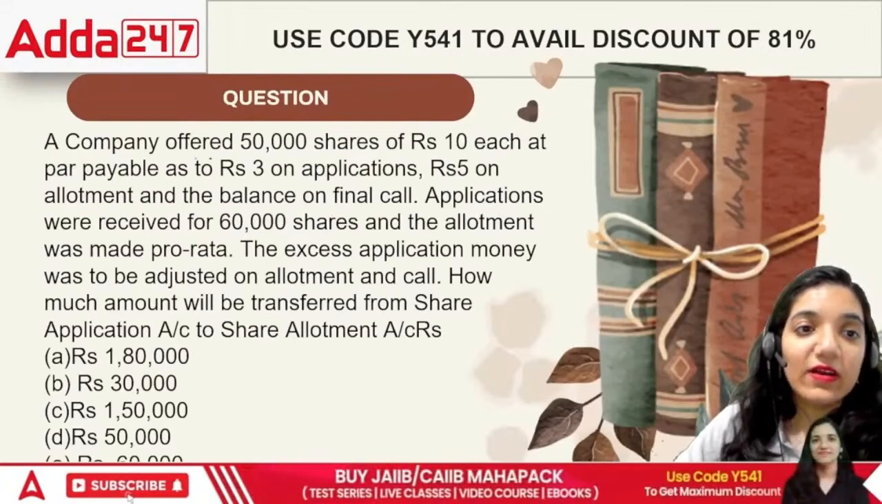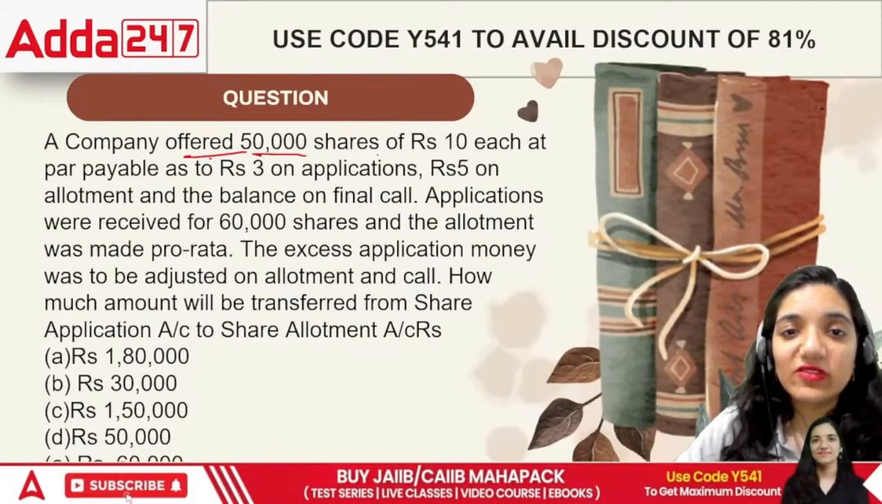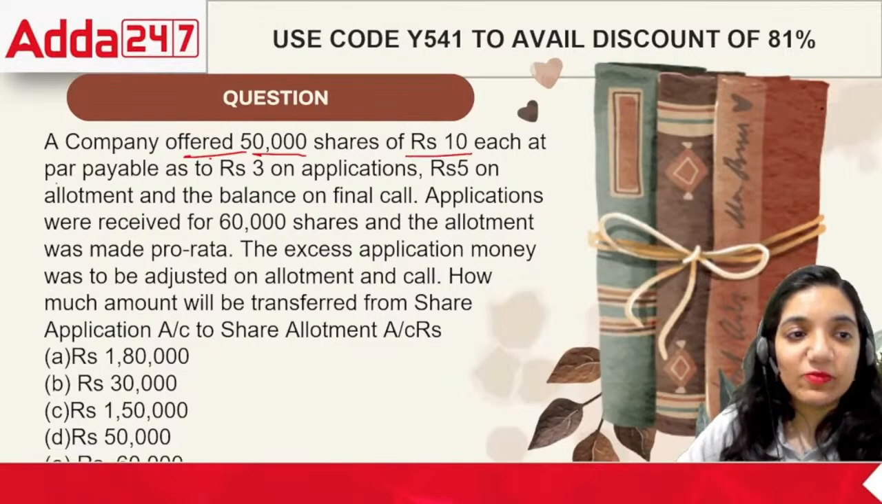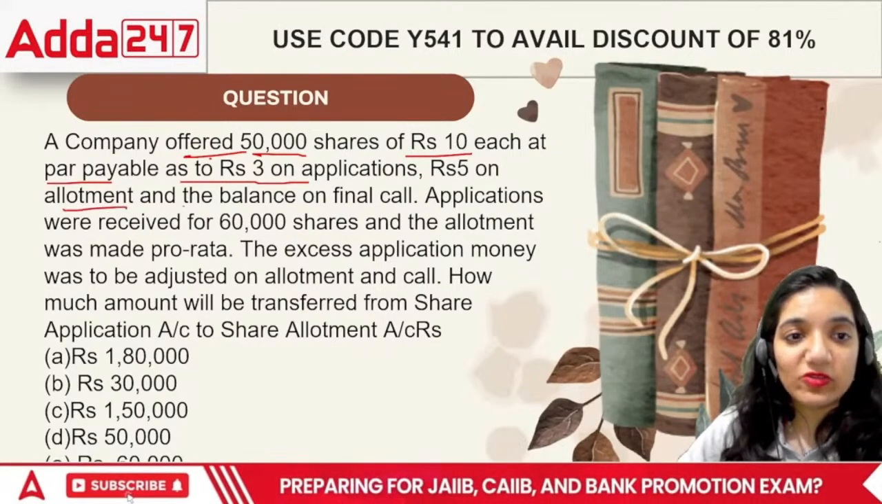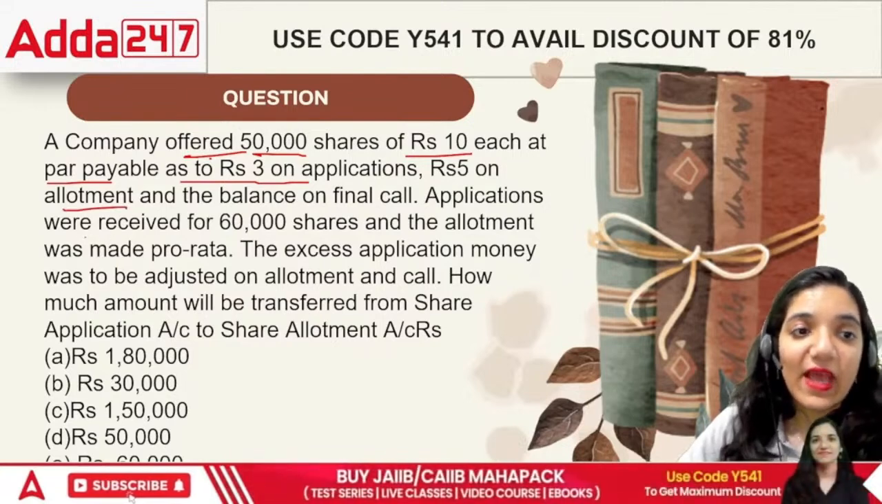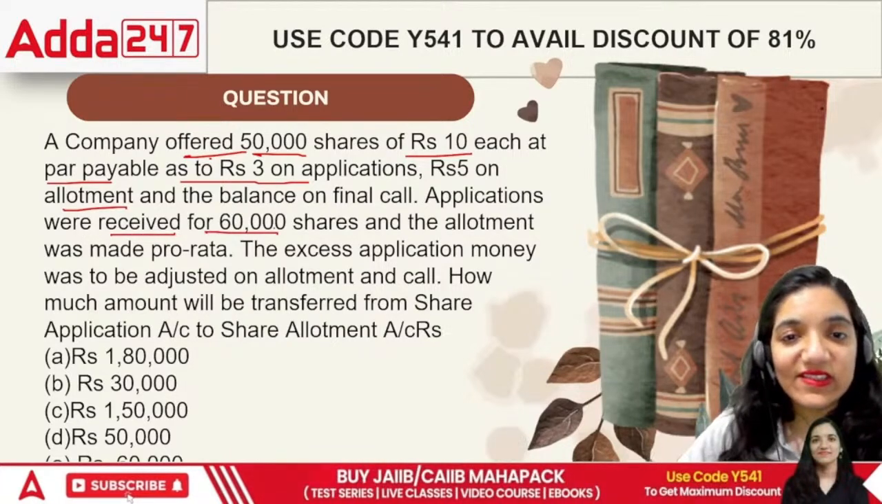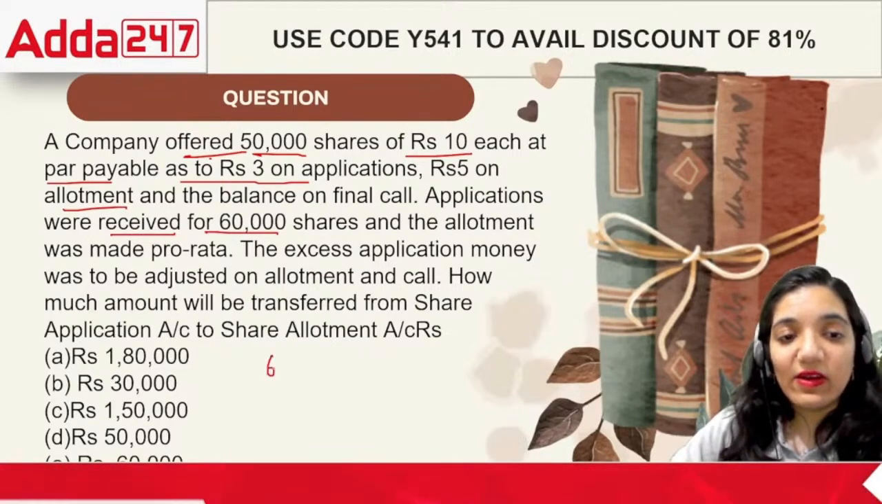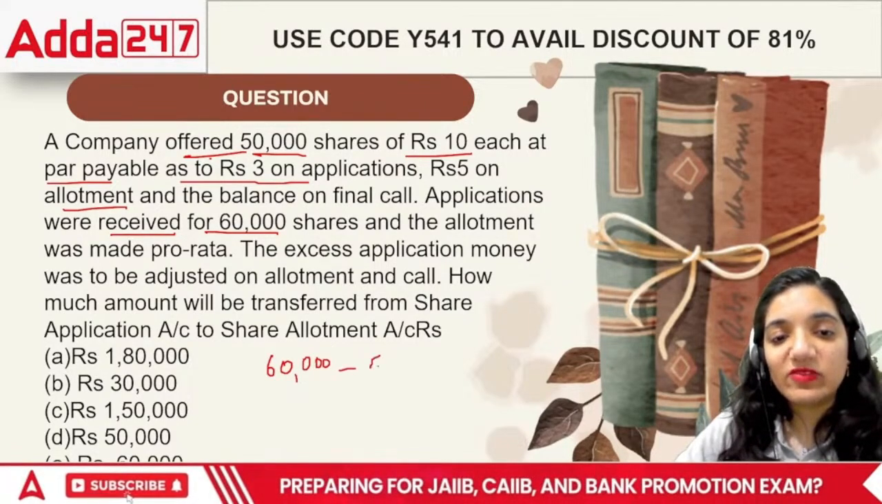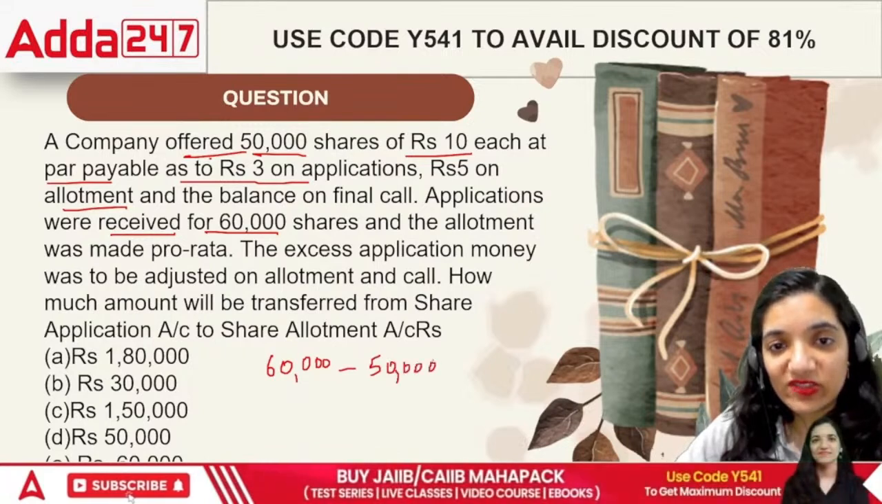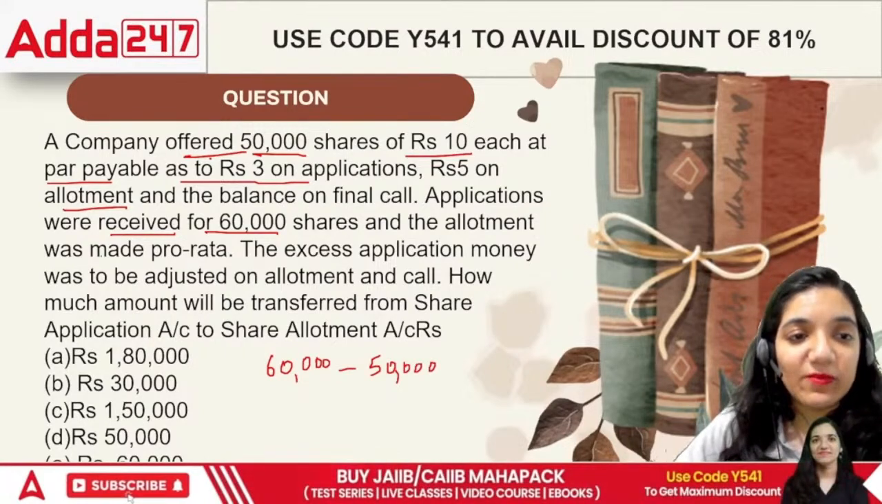Next point, a company offered 50,000 shares of rupees 10 each at par, payable as rupees 2 on application, rupees 5 on allotment, and the balance on the final call. Applications were received for 60,000 shares. That means the issue has been oversubscribed. For 60,000, we can give only 50,000 shares to them. The allotment was made pro rata.